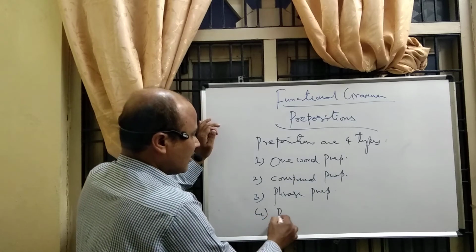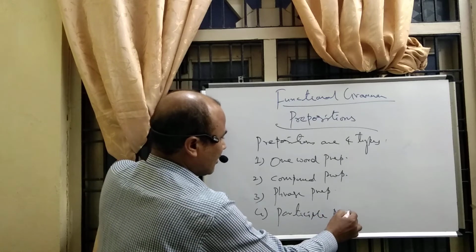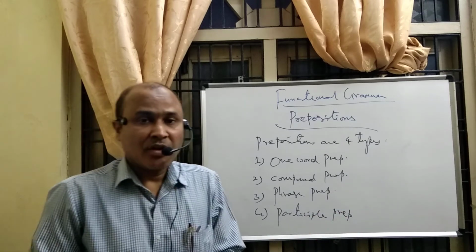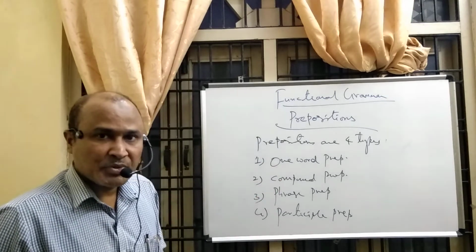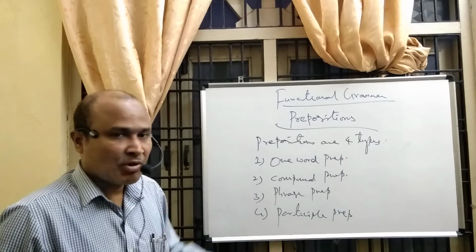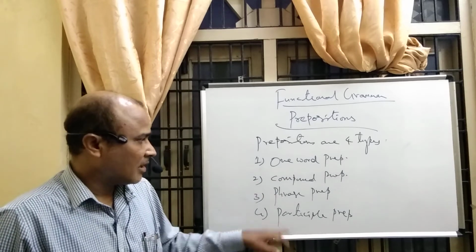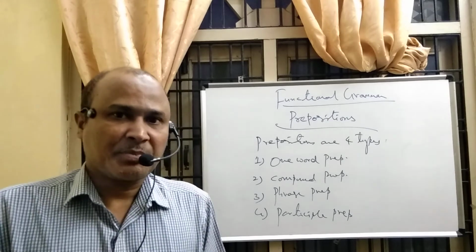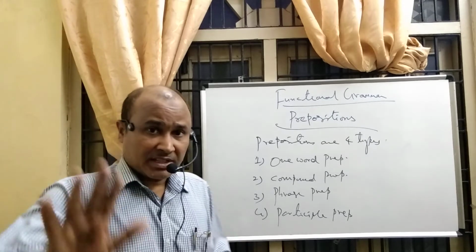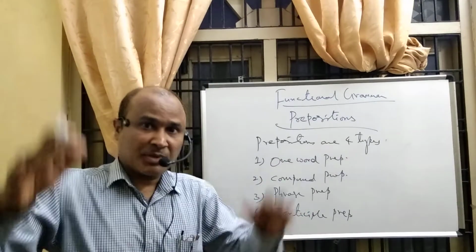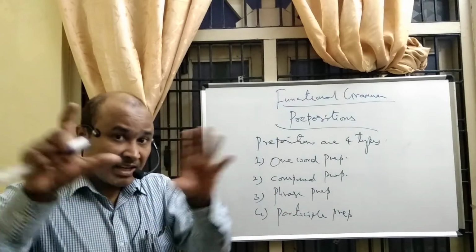Fourth one, participle preposition. There are 4 types of prepositions. Remember, one word prepositions, compound prepositions, phrase prepositions, participle prepositions. Right? These are the 4 types. Remember, you will not be asked how many types of prepositions are there in English. Just I am giving introduction for your knowledge sake.